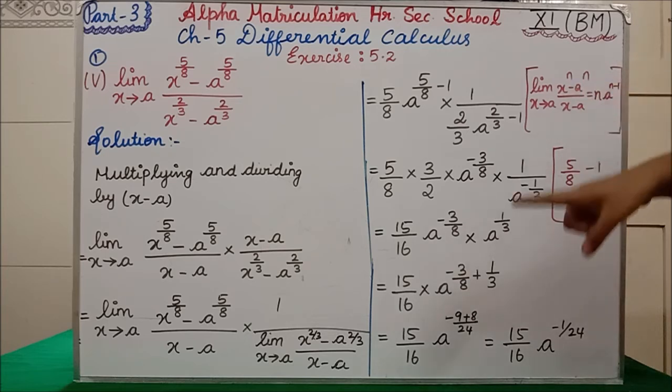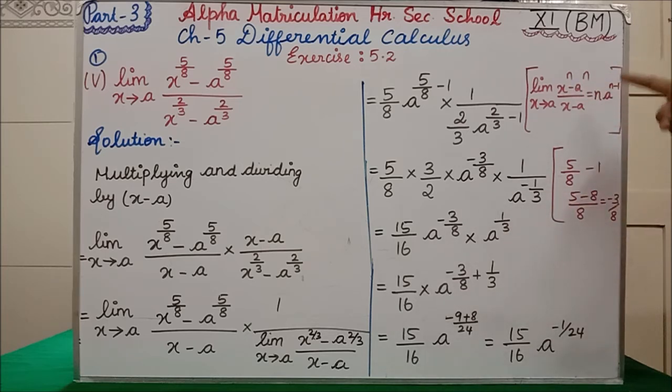See, this is also like this formula, x^n minus a^n divided by x minus a. In this form it is coming. So in the place of n what we are having? 2/3. So what you have to write? 2/3 into a^(2/3 - 1) you have to write. Here that only we have written. See, into 1 divided by, n value is 2/3, a^(2/3 - 1).